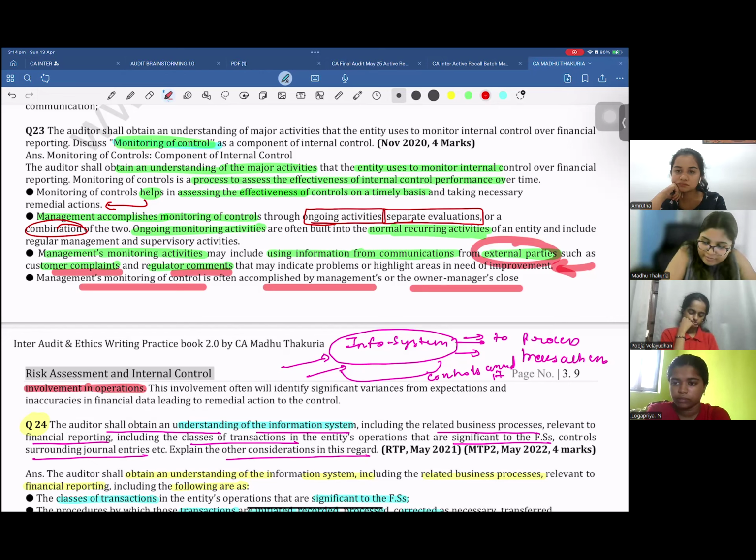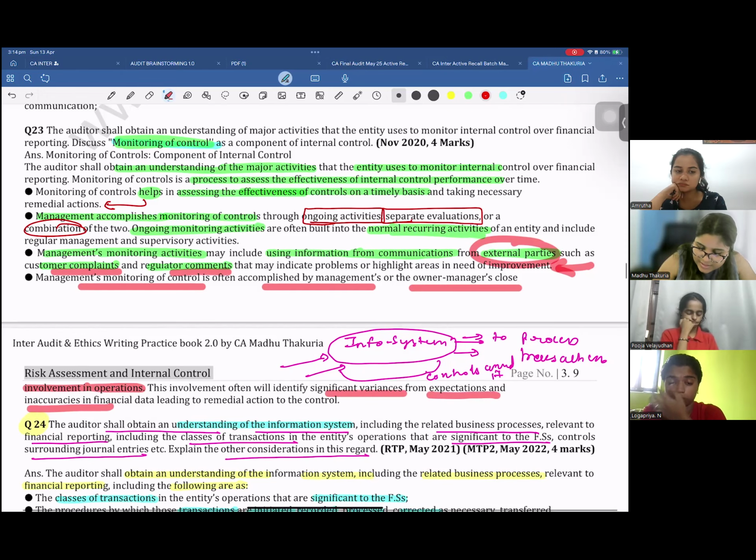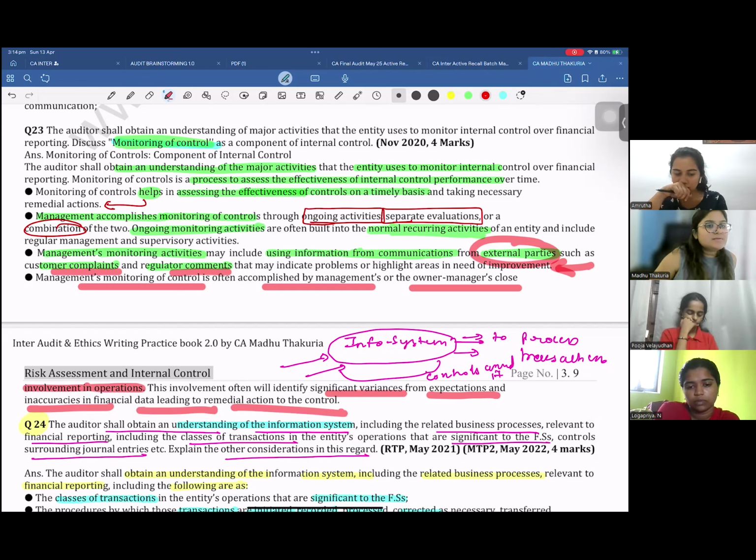Right? And this involvement by management will identify significant variances from expectation and inaccuracies in the financial data, leading to remedial action on the controls. Guys, can you please summarize this point in your own language? Keeping the keywords as they are, write this point in 5 small sentences so that you will be able to remember it till the exam.